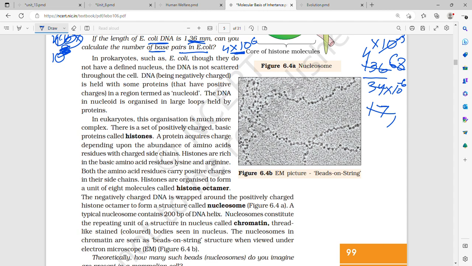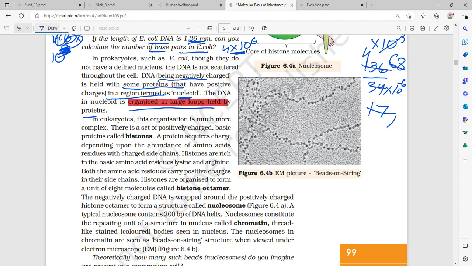In prokaryotes such as E. coli, though they do not have a defined nucleus, DNA is not scattered. How is it held? DNA, being negatively charged, is held with some proteins which are positively charged, in a region which is termed the nucleoid. The DNA in the nucleoid is organized in large loops which are held by protein.